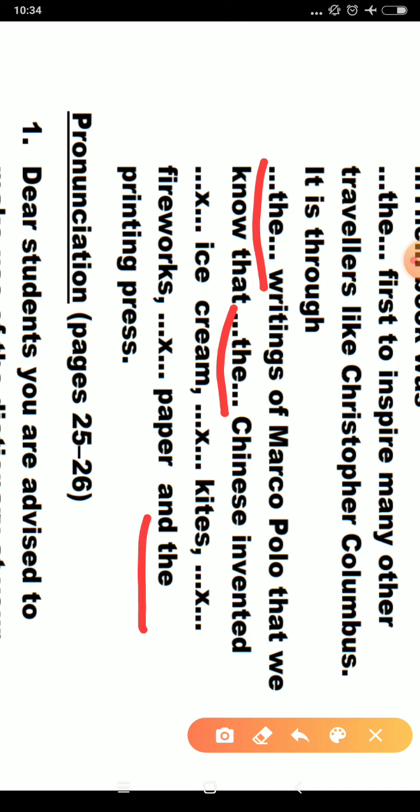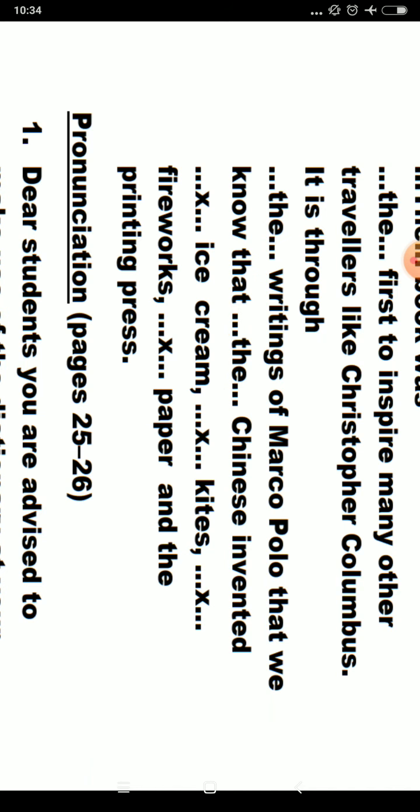This also you can take. This is also an article. The printing press. Because the printing press is an important invention, we are using the definite article here. I have colored it now for you.